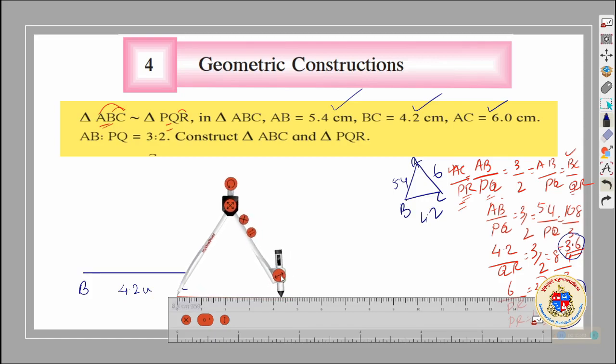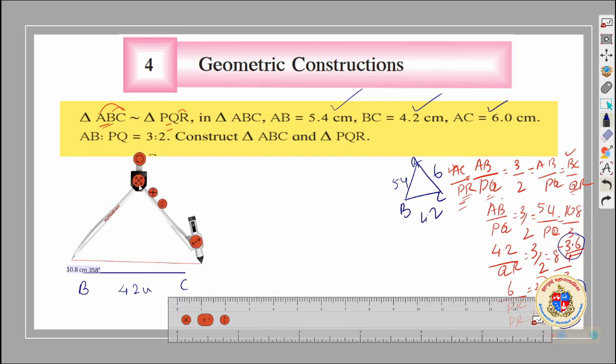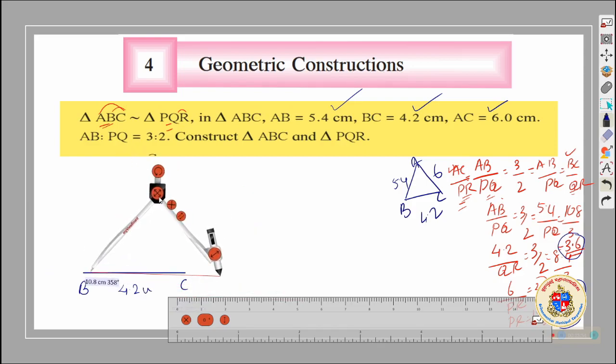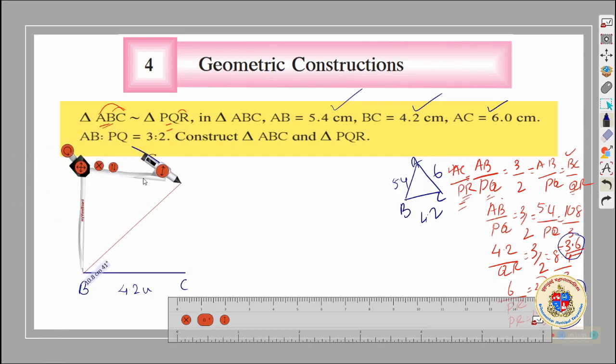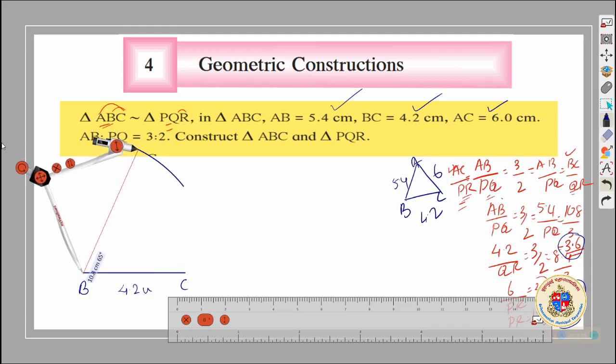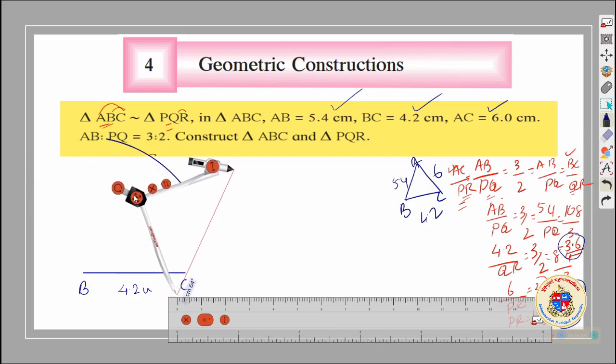To get the point A, we need to get these two together. 4.2 is over. Now it is 5.4, that is from B to A. So I will put compass here. And now I have to take the compass and measure for CA.